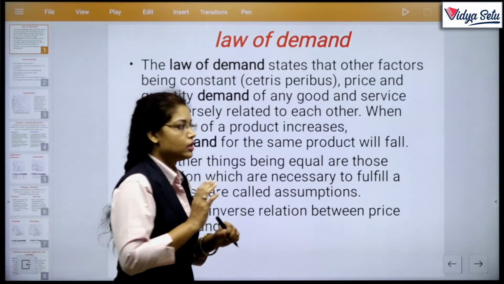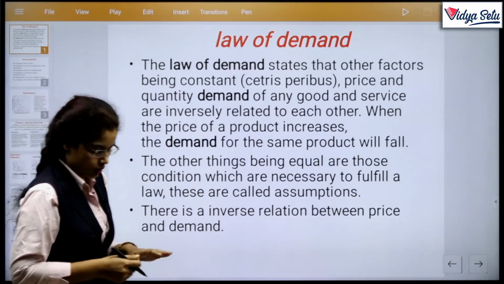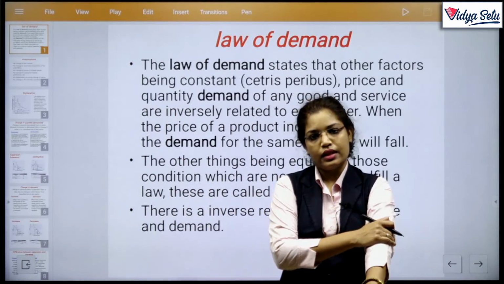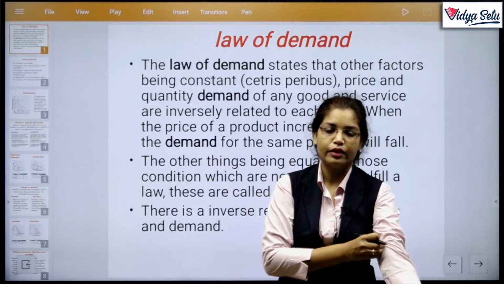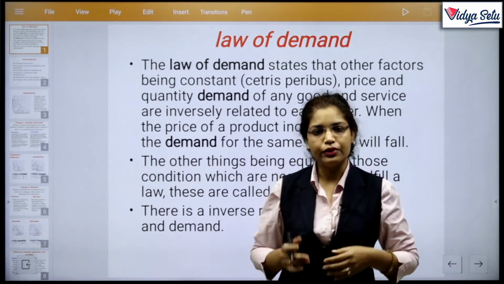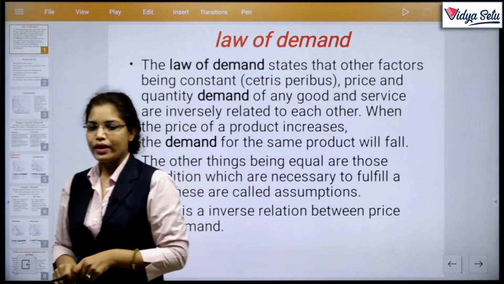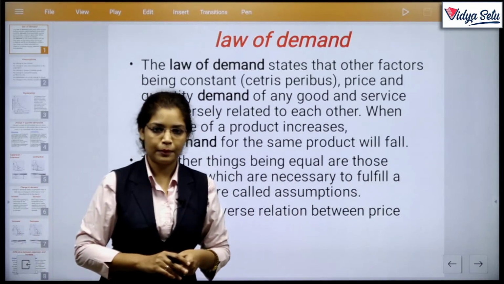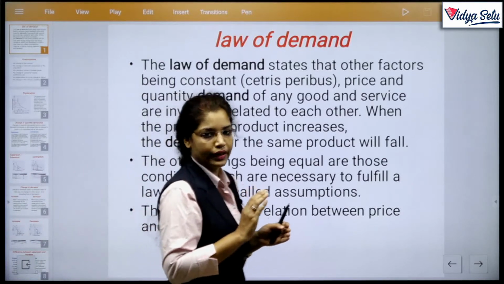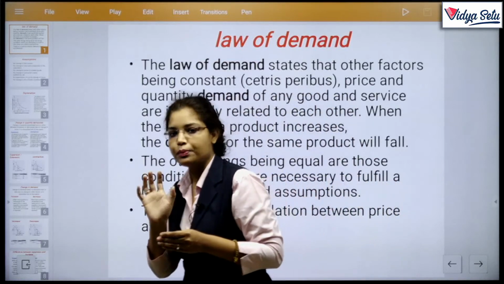First topic, we start with the law of demand. The law of demand says that when price increases, demand decreases, and when price decreases, demand increases, when other factors remain constant, or other things being equal. What are the other factors? When we consider a single factor, here we consider the variable factor as price.